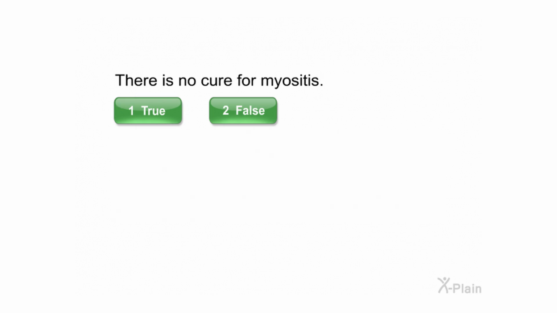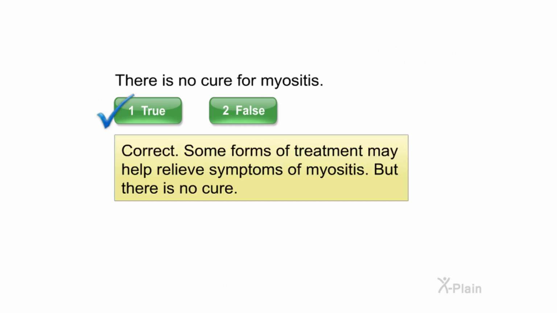Select true or false. Correct. Some forms of treatment may help relieve symptoms of myositis, but there is no cure.